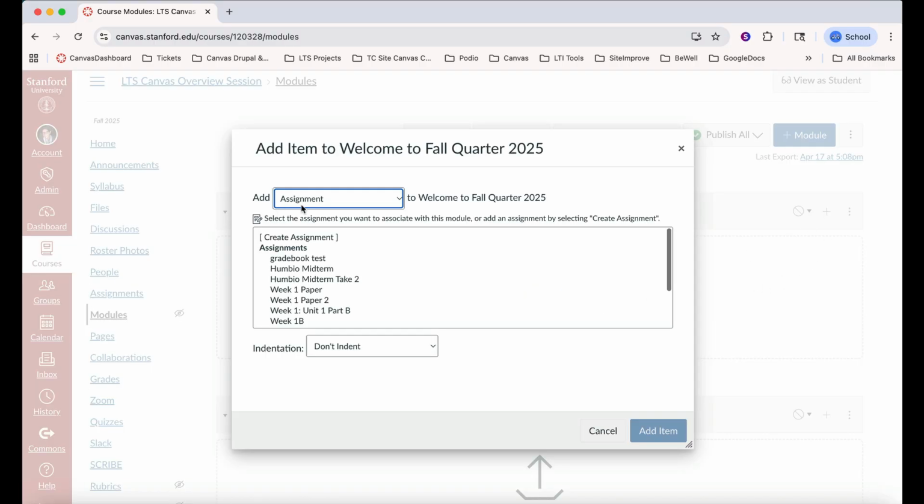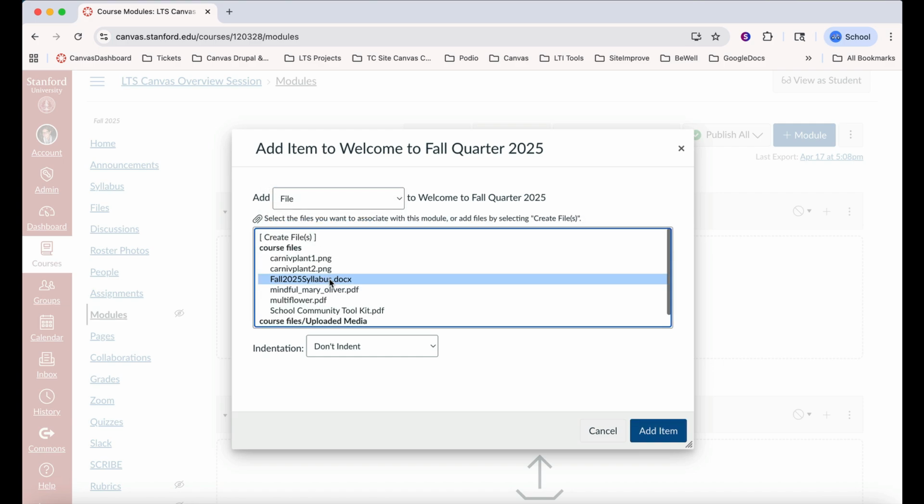Next to Add, there is a field box followed by the module title created. When clicking on the caret within that field box, users are provided with content options to be added to a module.